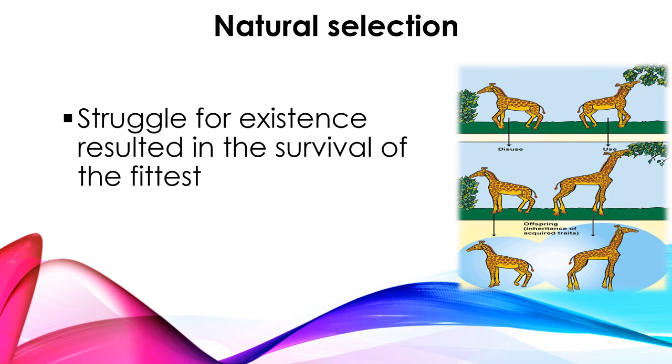Nature is selecting the suitable organisms or fittest organisms. In the case of the giraffe, which is the fittest one? The lengthiest giraffe is the fittest one. So those organisms are selected by nature. The unfit one is eliminated because it is unable to survive in the environment. So this force is given by nature. That is the concept of Darwin.